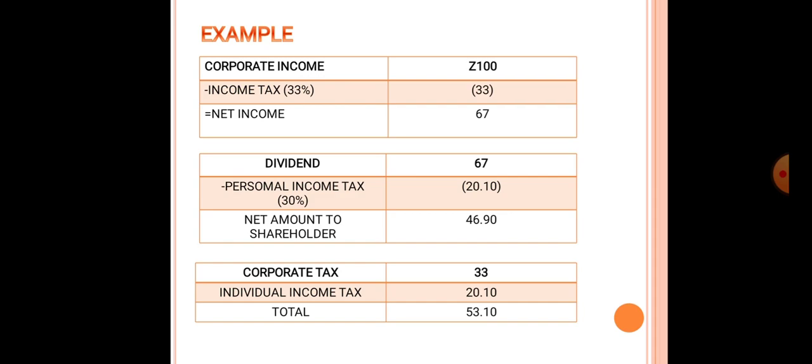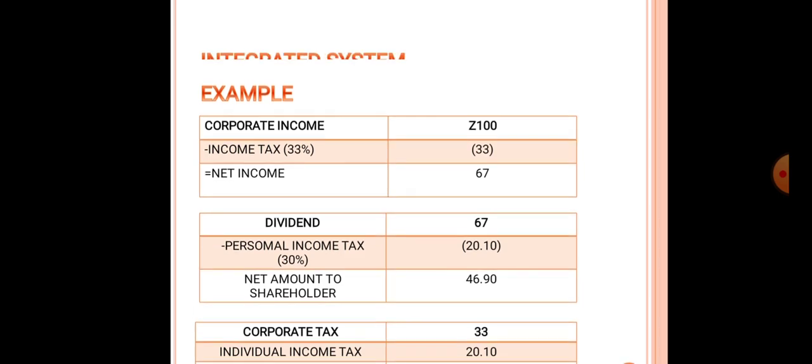Now the personal income tax or dividend tax, that is 30% on 67, that comes to 67 multiplied by 30 over 100, that is 20 rupees 10 paisa. So the net amount to shareholders will be 67 minus 20 rupees 10 paisa, that is 46 rupees 90 paisa. Let's see the overall tax burden. Corporate tax 33, individual income tax or dividend tax 20 rupees 10 paisa. So the total becomes 53 rupees 10 paisa, more than half.